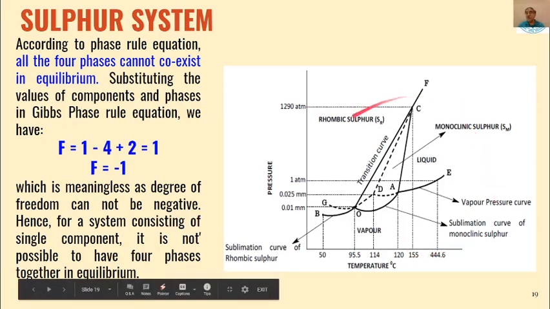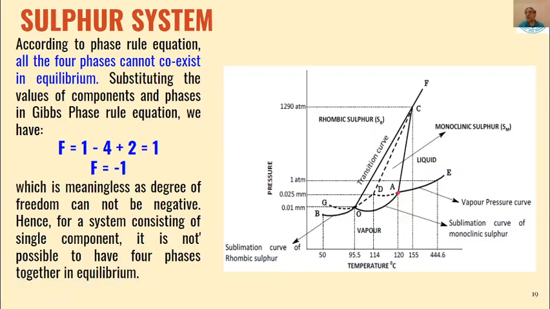So this is the phase diagram for sulfur. There are different phase curves. There are 6 phase curves which are present: AE, AO, OB, OC, AC, and CF.